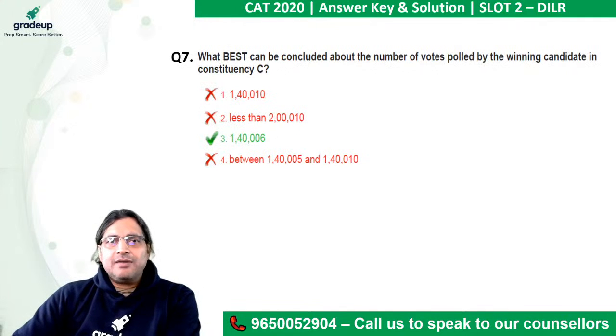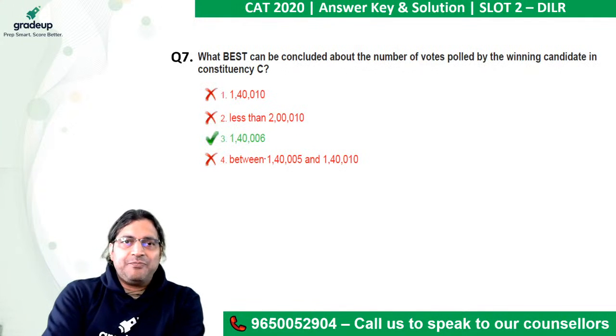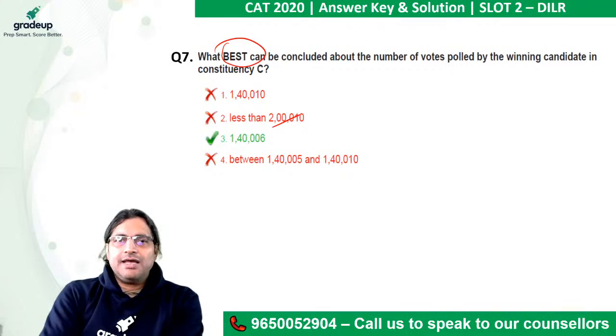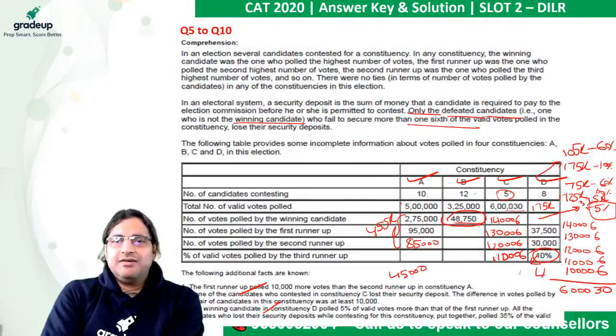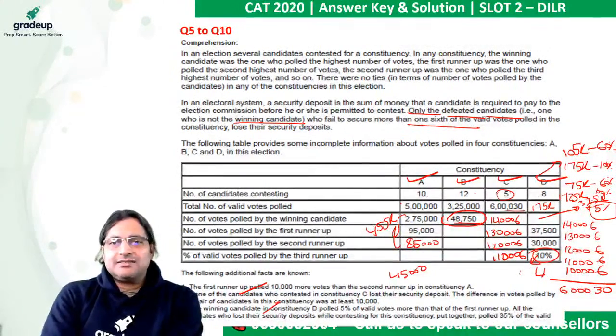What best can be concluded? And mind you, this is extremely important. They're asking you what best can be concluded about the number of votes polled by the winning candidate in constituency C. We had discovered that 1,40,006 was the number of votes.